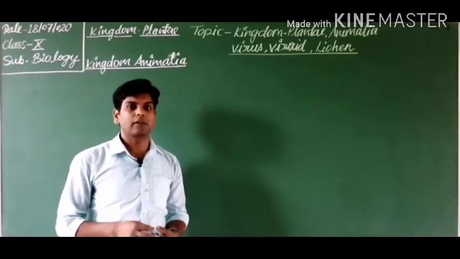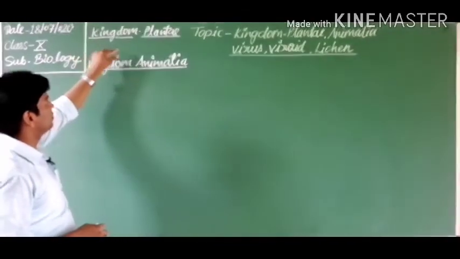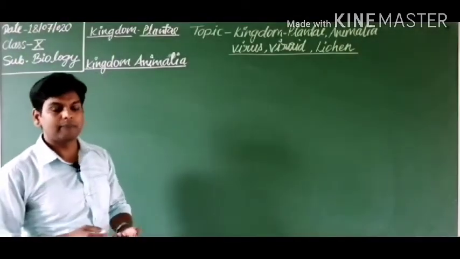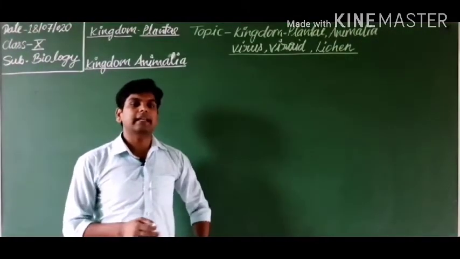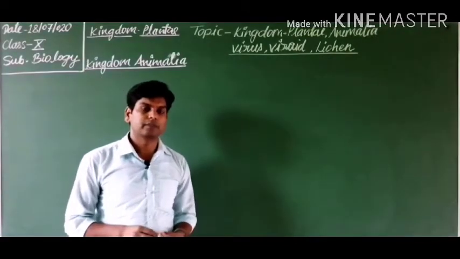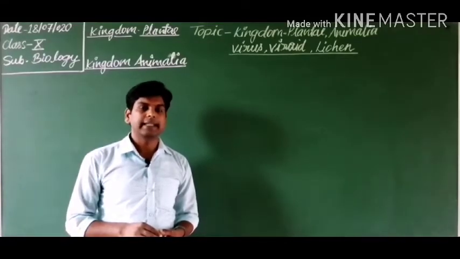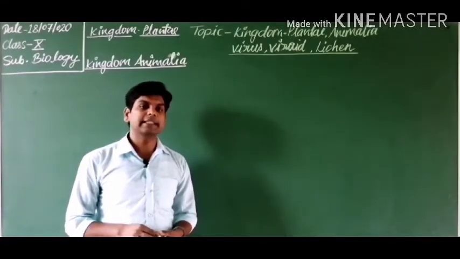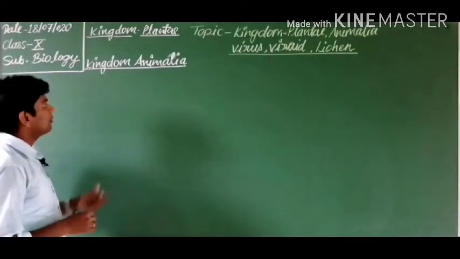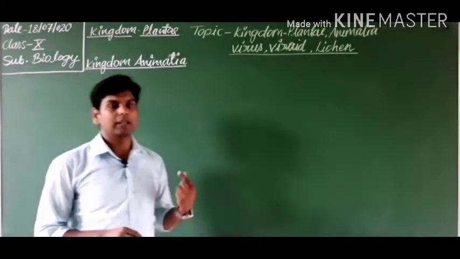This is the next chapter of your syllabus, so we will discuss it in detail. Here I will tell you a little bit about the kingdom Plantae. Plants are multicellular and their cell wall is made up of cellulose. The mode of nutrition is autotrophic nutrition, in which photosynthetic nutrition is found. But here we will discuss 2 more points about the kingdom Plantae.